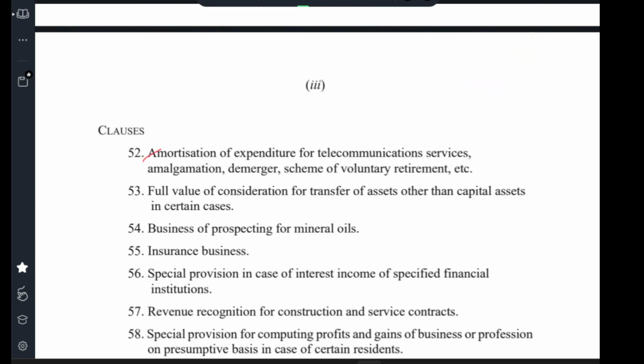Clause 52, amortization of expenditure for telecommunication services, amalgamation, demerger, scheme of voluntary retirement, etc. Clause 53, full value of consideration for transfer of asset other than capital asset in certain cases. Clause 54, business of prospecting for mineral oils. Clause 55, insurance business. Clause 56, special provision in case of interest income of specified financial institution.